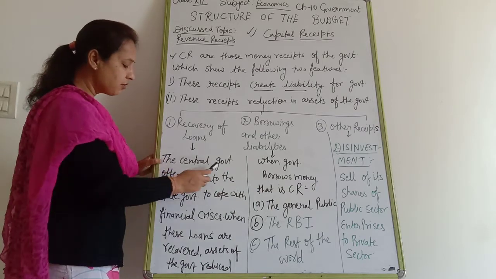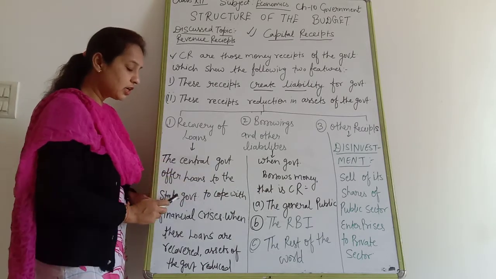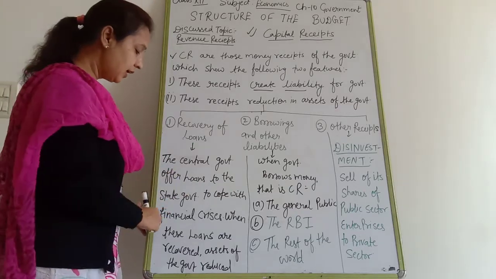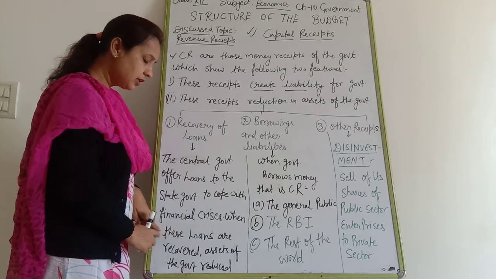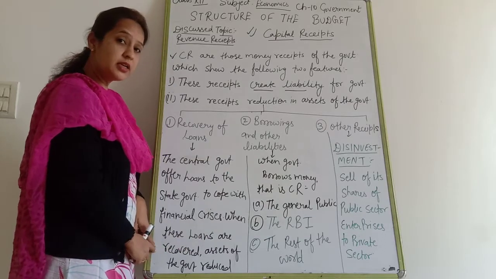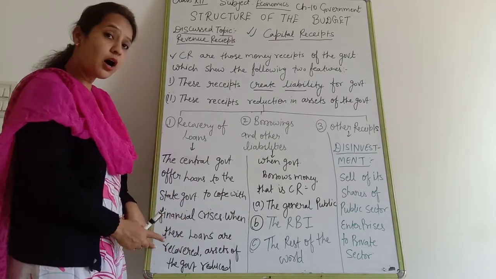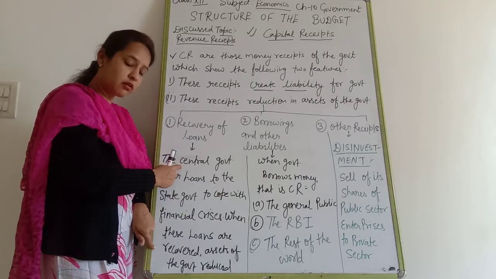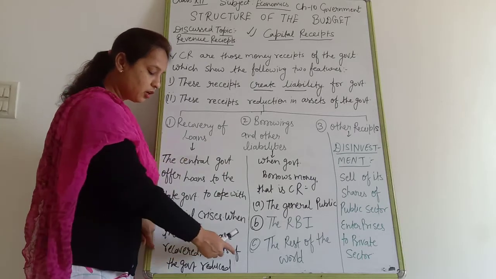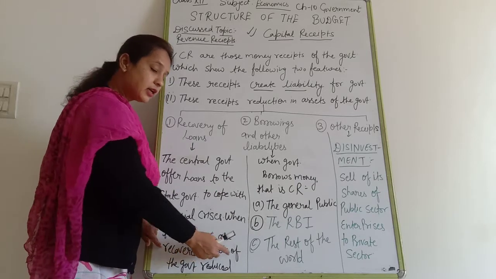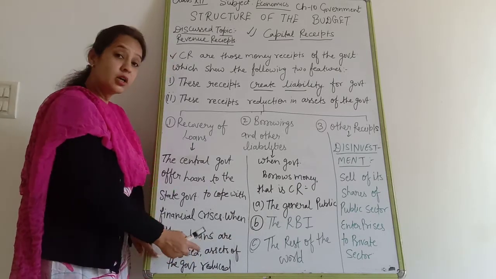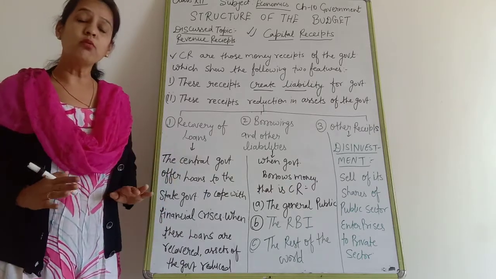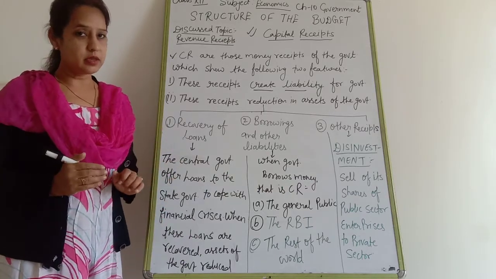The central government offers loans to the state government to cope with a financial crisis. When these loans are repaid by the state government to the central government, it decreases the assets of the central government. That kind of receipt is known as a capital receipt. Clear?